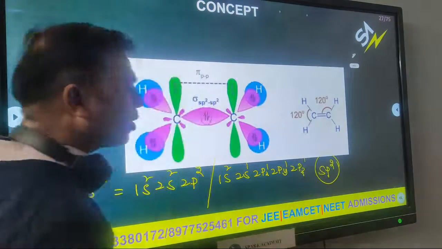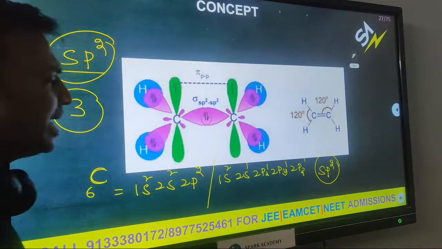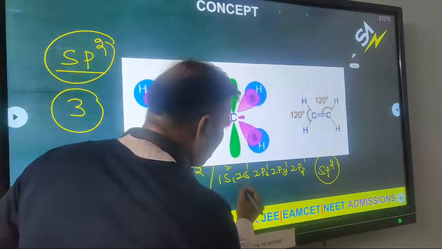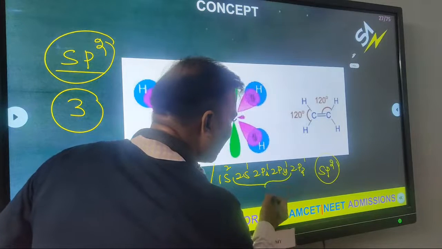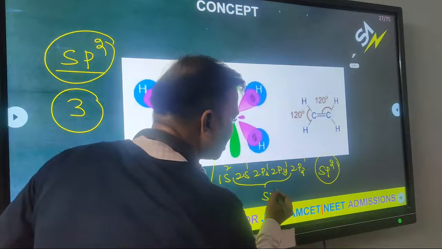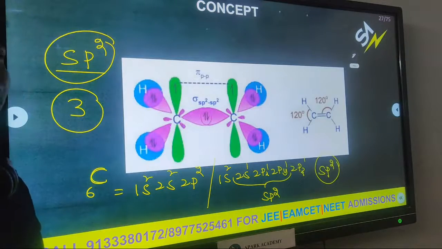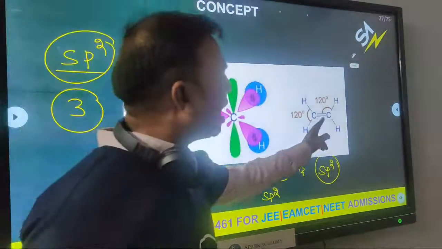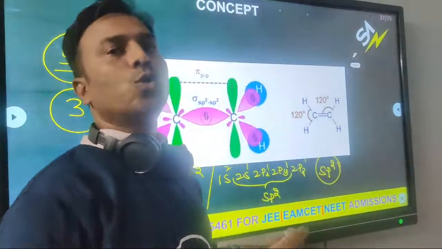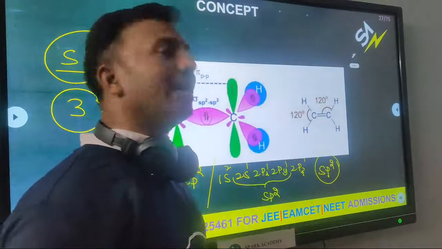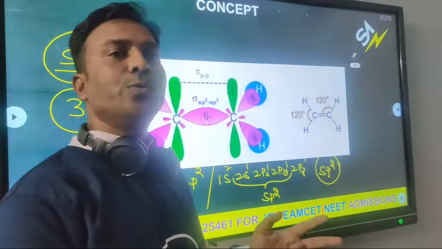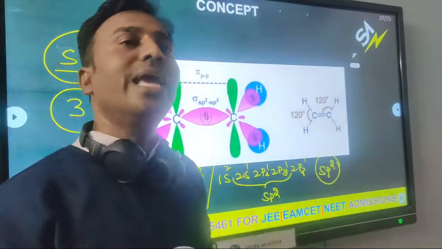How many atomic orbitals underwent hybridization here? Total three only, because the hybridization is sp2. There are two carbons, so each carbon is sp2. Total how many hybrid orbitals?